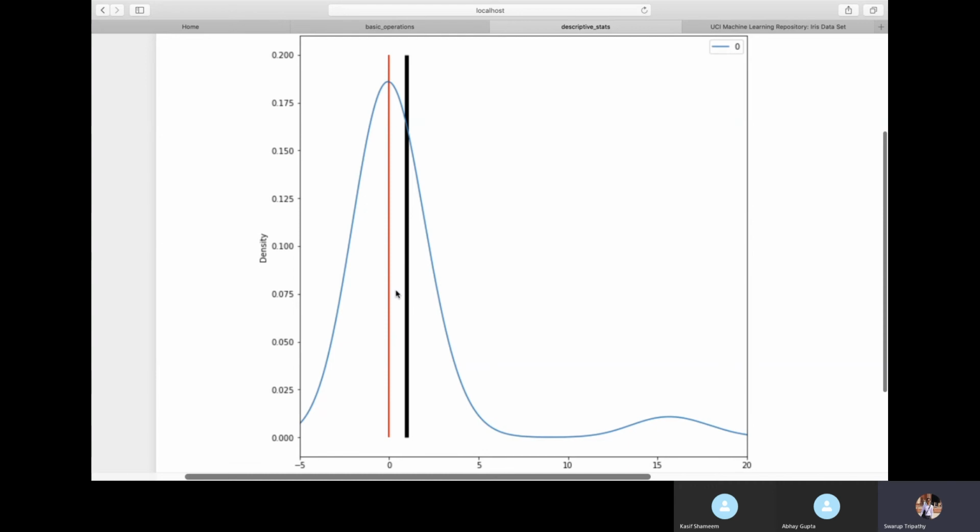So the median is very much robust and it clearly defines what the center value or the most likely observation within the data is. But your mean just shifts from the center as you have some outliers. So that's the major difference between the two. Getting it? Yes. Okay, so you can also plot this graph.